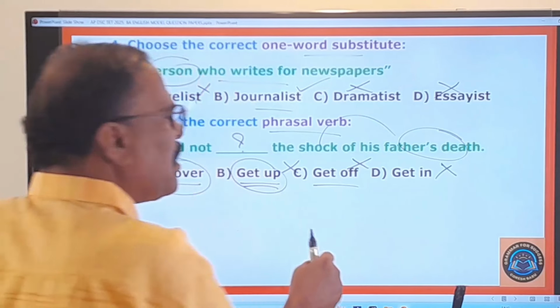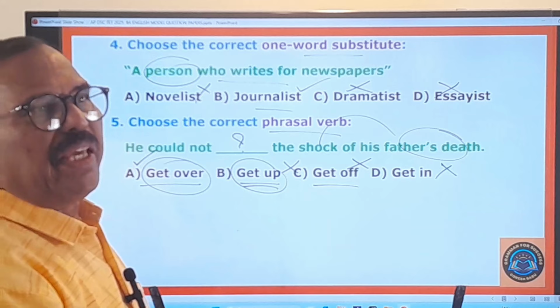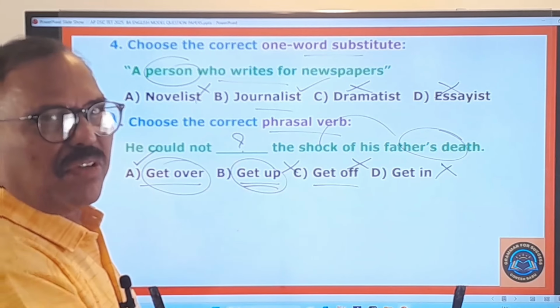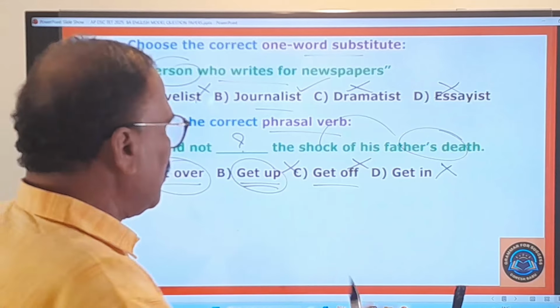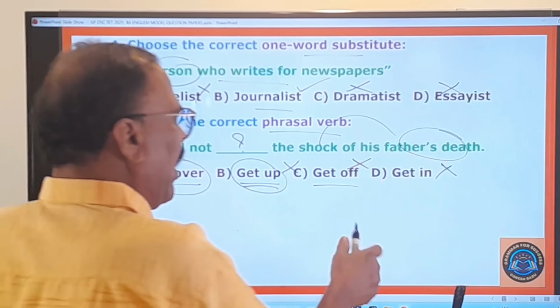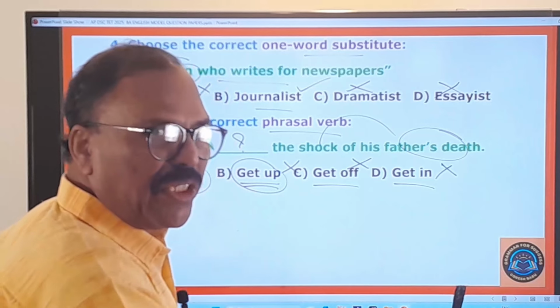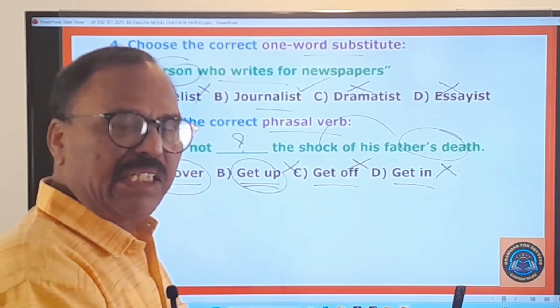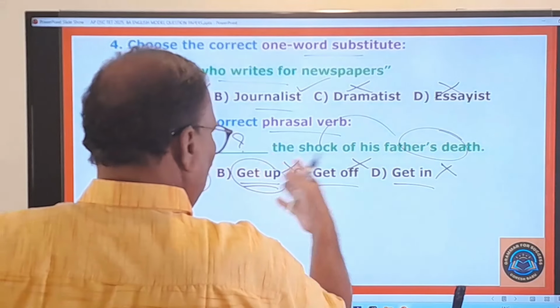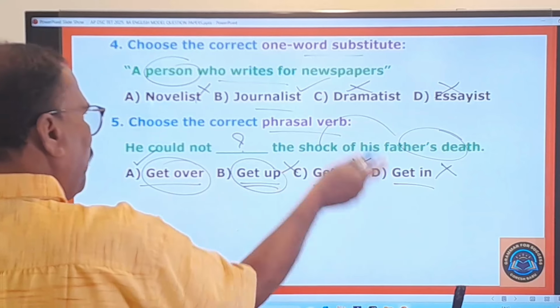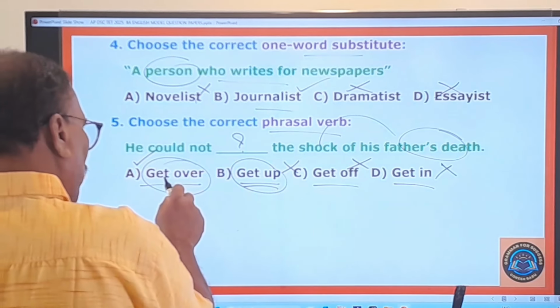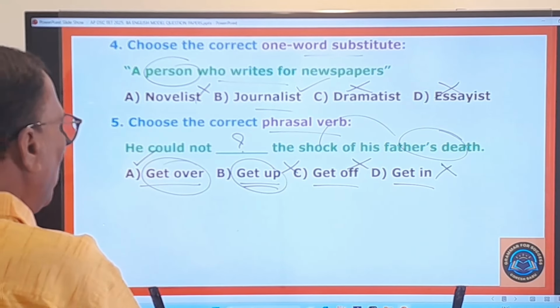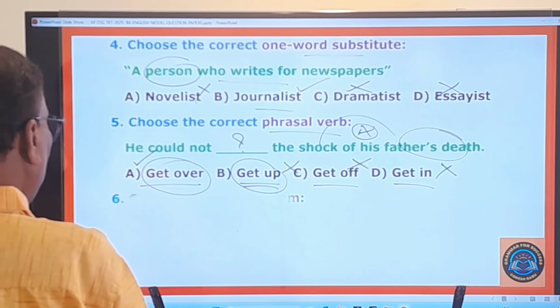Get off. Get off means to get down from. He got off the bus at Dilsukh Nagar and went to his office. So get off means to get down from. And get in means you know very well. Please get into the car. Please get into the house. Please get into the bus. Get in, you know very well. So here, these are the other phrasal verbs that don't fit in this blank except this phrasal verb, that is get over.